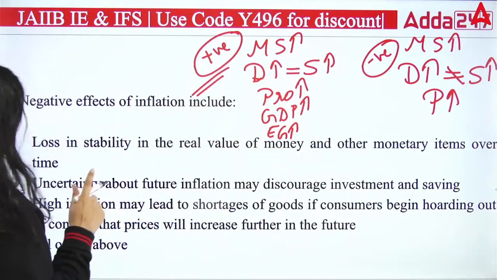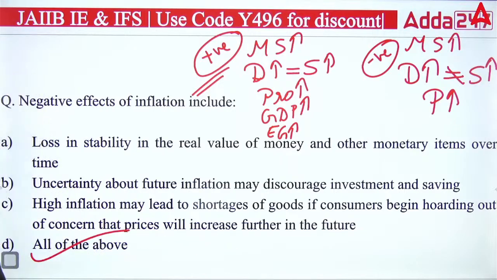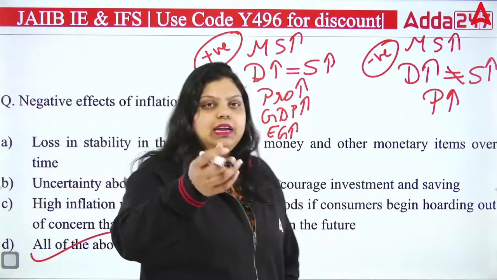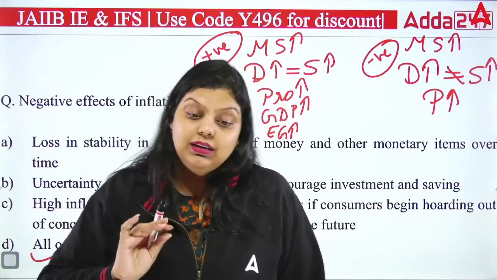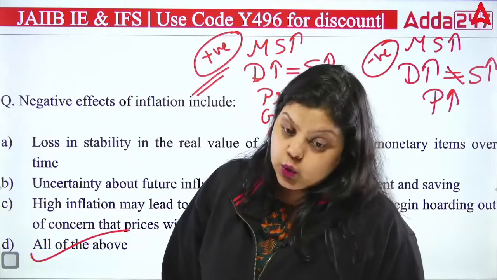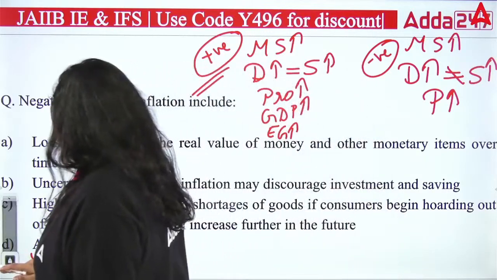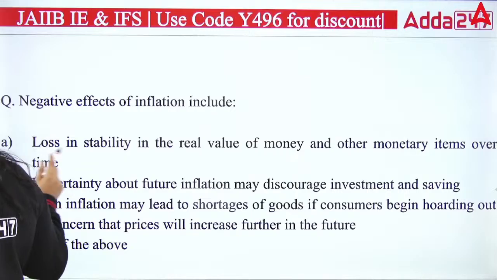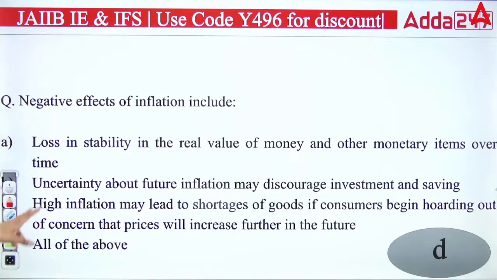And when you read all these statements, you will find the answer is that all of the above is correct. So inflation has both positive and negative impacts on the economy, but it depends on how we are managing the demand and supply of goods and services. On that, the impact will be dependent. So this is your D.